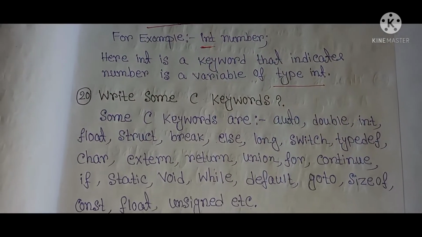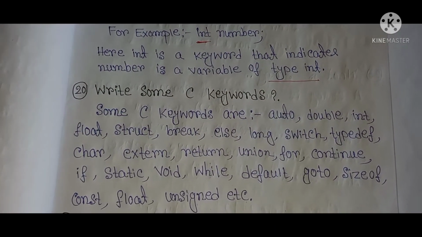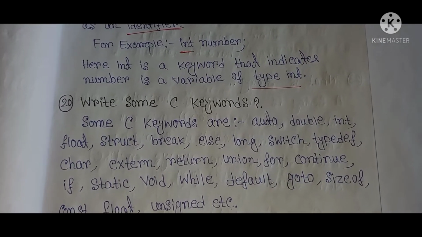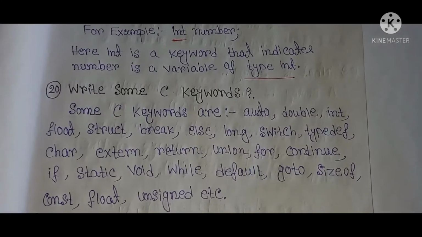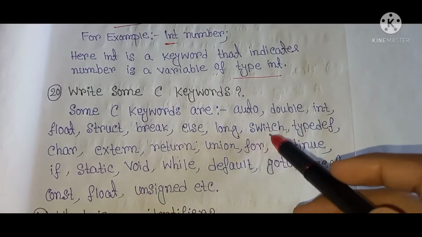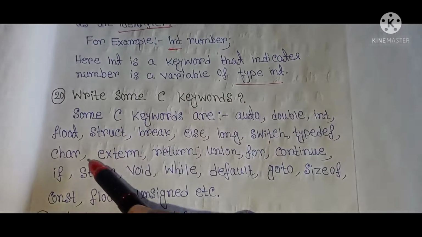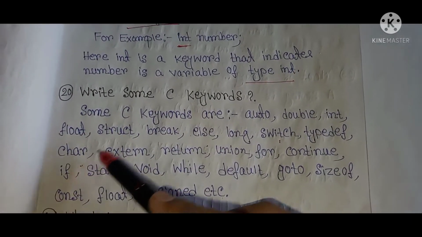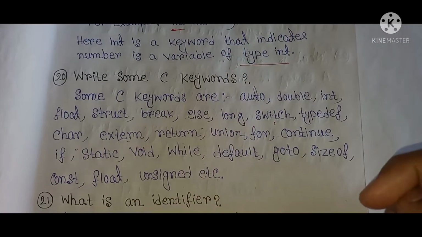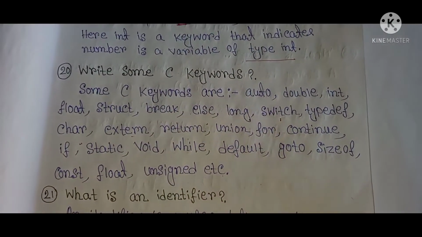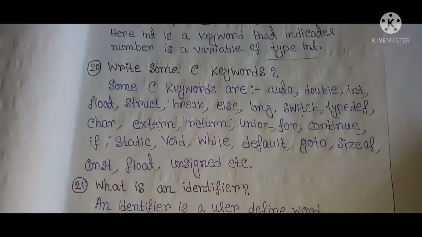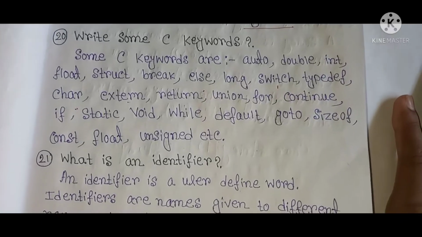The next question is, write some C keywords. Some C keywords are auto, double, int, float, struct, break, else, long, switch, typedef, char, extern, return, union, for, continue, if, static, void, while, default, goto, sizeof, const, which means constant, unsigned, etc. So these are the C keywords.